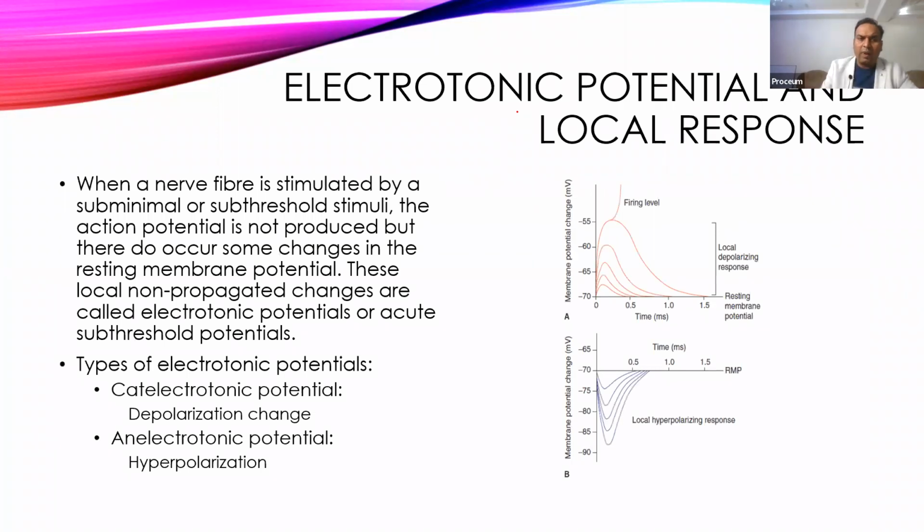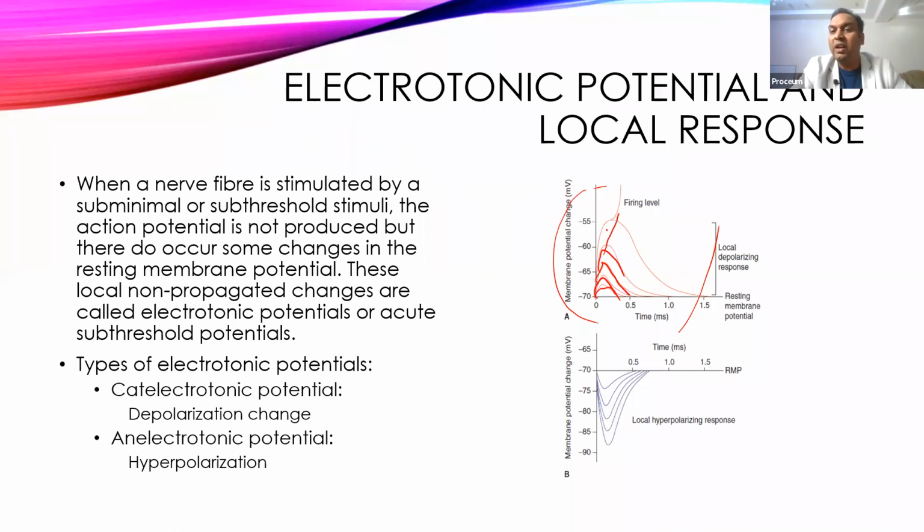Now, a few things we need to understand. If you see, this is going towards the positive. If we apply a very small stimulus, very small changes occur. As I keep on increasing the strength of the stimulus, the changes keep on increasing. When we apply the threshold stimulus, that also usually generates a graded potential, but that graded potential reaches up to -55 millivolts. Whenever any graded potential goes up to -55 millivolts, we refer to it as a local response.